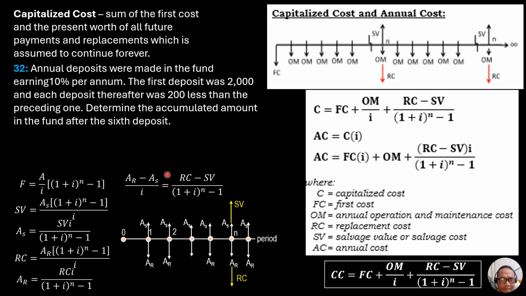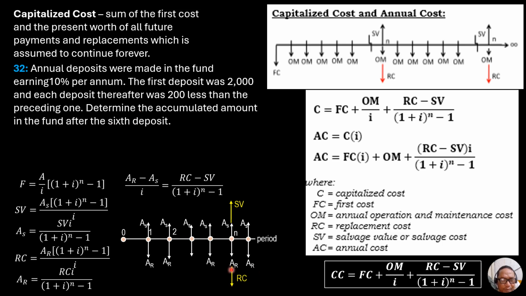So the idea is you imagine a cash flow diagram wherein the first deposit is 2,000 pesos, second 1,800, then 1,600, then 1,400, then 1,200, then 1,000. It ends at 1,000 after the sixth deposit. So these are the preceding values, and we project them to compute the accumulated amount in the fund after the sixth deposit.